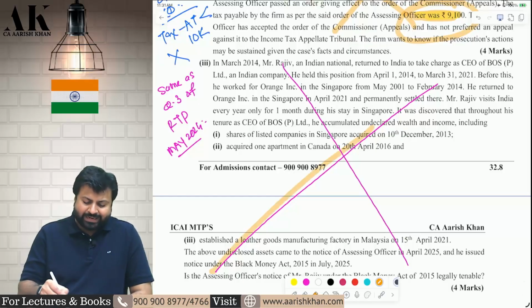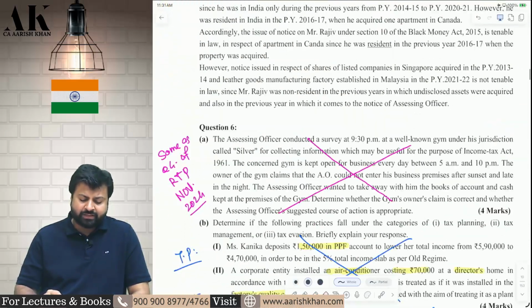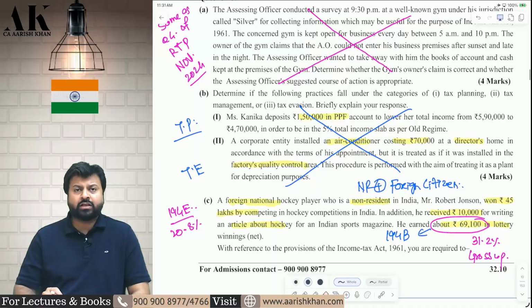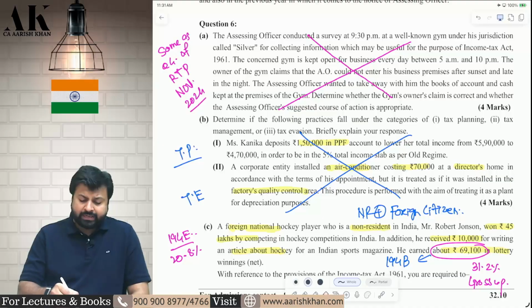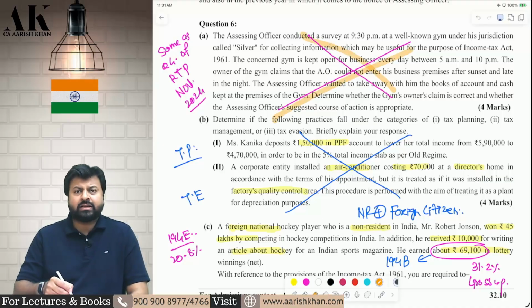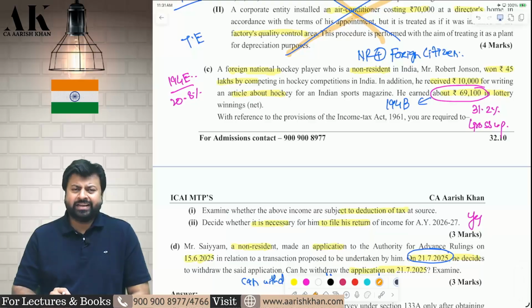Next question, exactly copy paste of what we have done earlier in RTP May 2024. Question number 3, you can go and check. I have given reference of everything. I am not just talking for the sake of talking. I have given a reference of each and everything what is repeated. Next question, this question repeated. I have given the reference file already shared on Telegram channel. You can go and download from there. Okay. This question also repeated. Go and check.